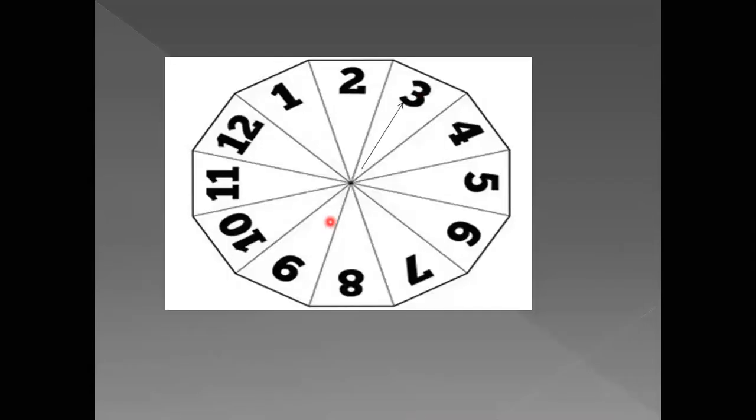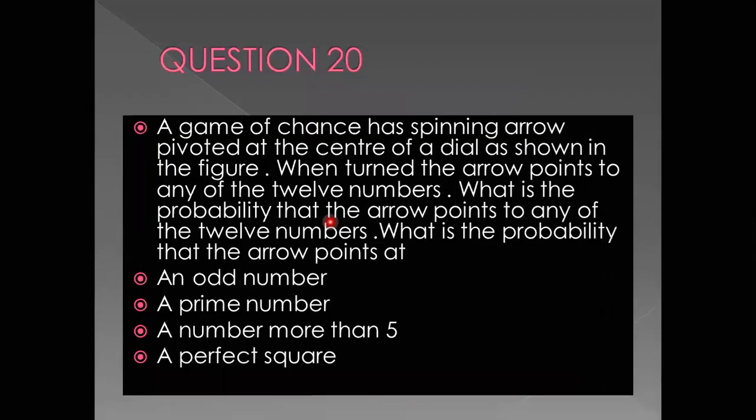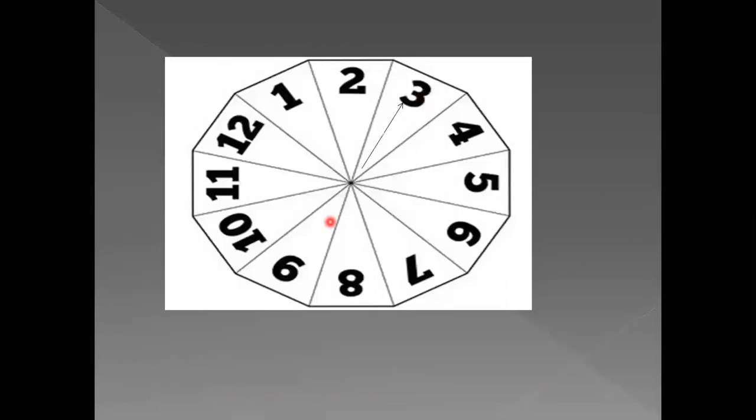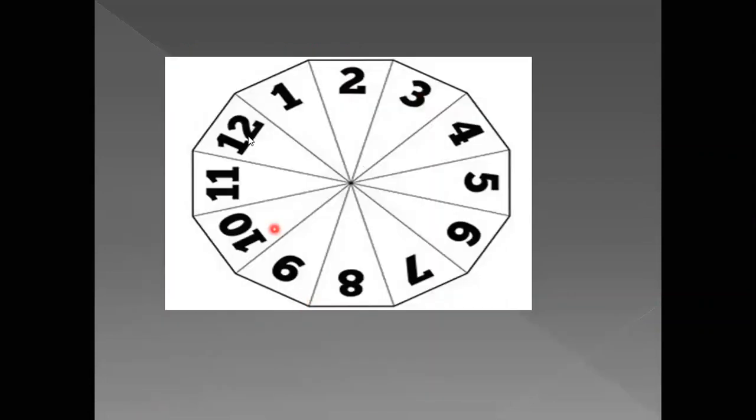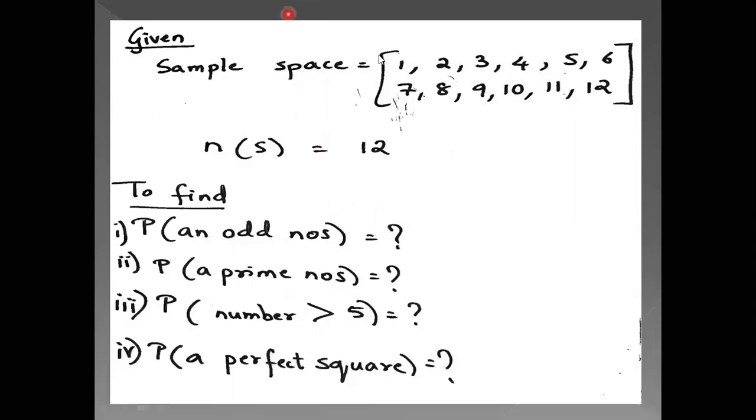Here you can see that the arrow is pointing at 3. According to the question, they want us to find the probability when the pointed number is an odd number. Here you can see the sample space starts with 1 and ends with 12: 1, 2, 3, 4, 5, 6, and so on. These are all the numbers which will be possible. So the number of sample space, when we list it down, is n(S) equals 12.